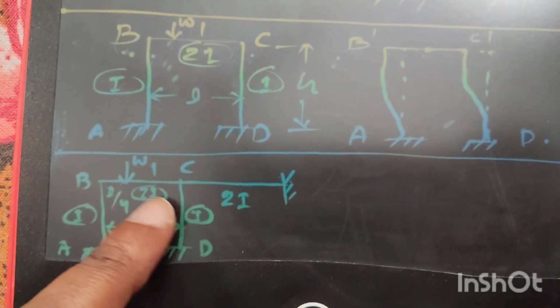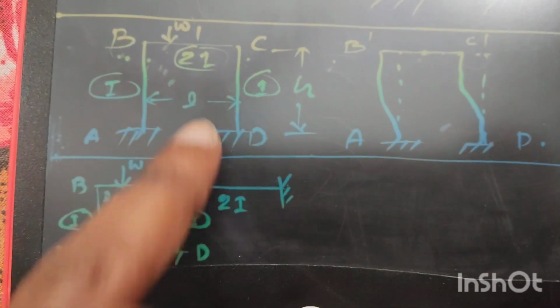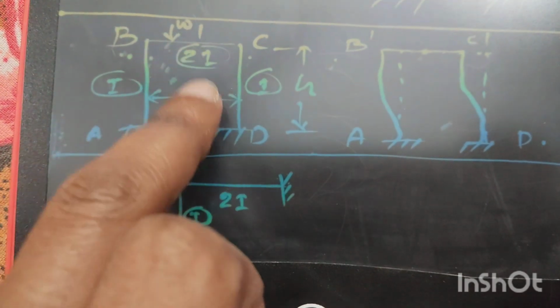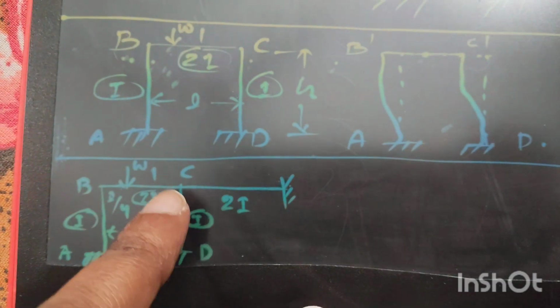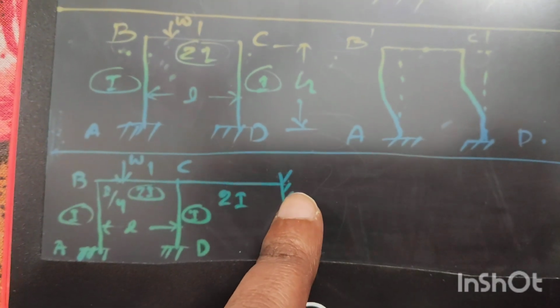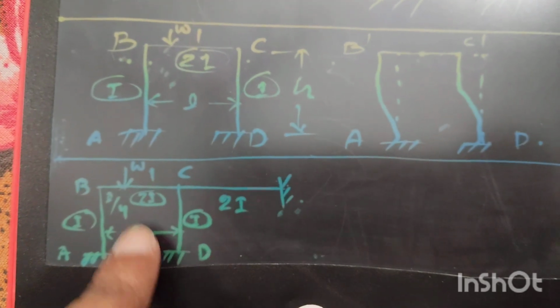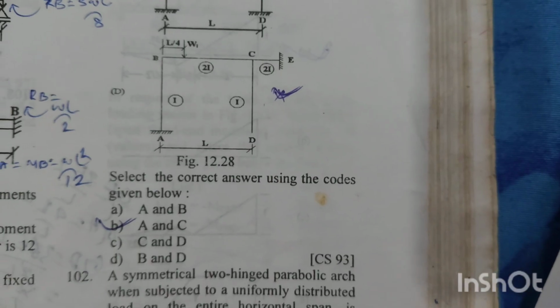Now for the structure shown in option D, this is the same structure given at option C. But to prevent this sway, an extra additional support is provided here at this point. This point is E. So there will be no sway for this structure. Option B is the right answer.